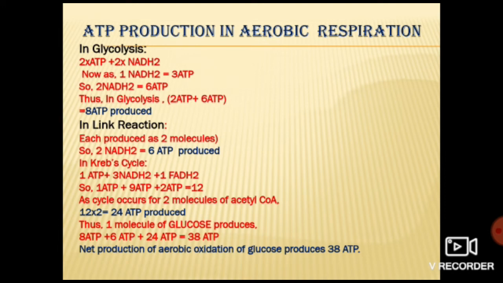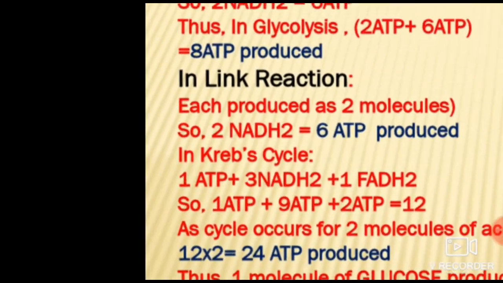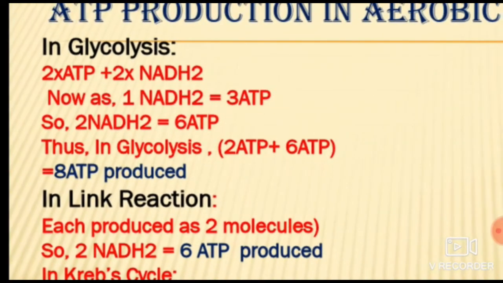How are we getting these 6 molecules? By NADH2, because 1 molecule of NADH2 is equal to 3 molecules of ATP. So 3 into 2, how much? 3 2s are 6. So 6 ATP. So in total, in glycolysis, 8 molecules of ATP are produced. Clear? Okay, see, here in glycolysis 8 molecules of ATP are produced.